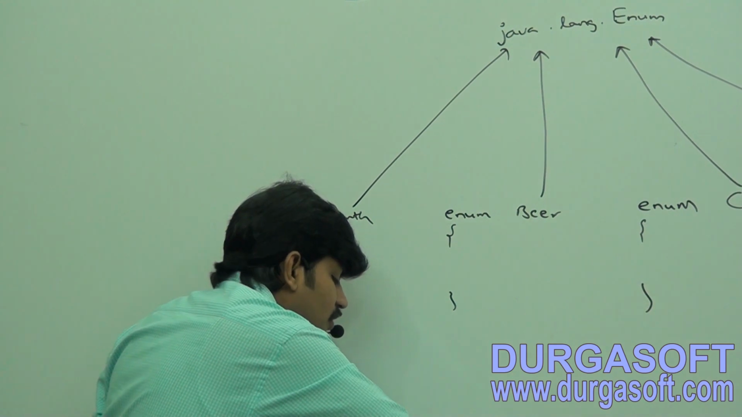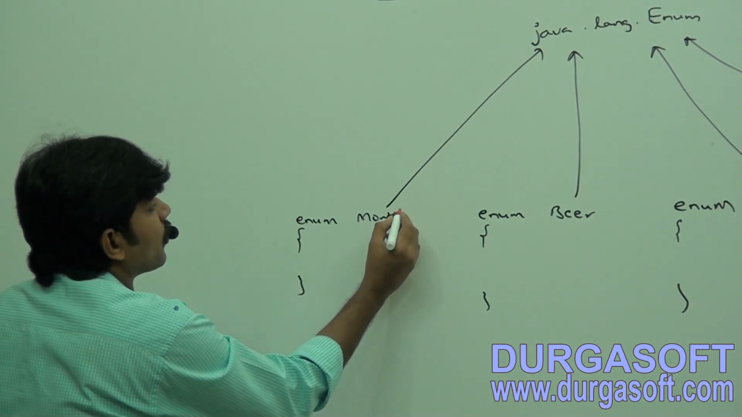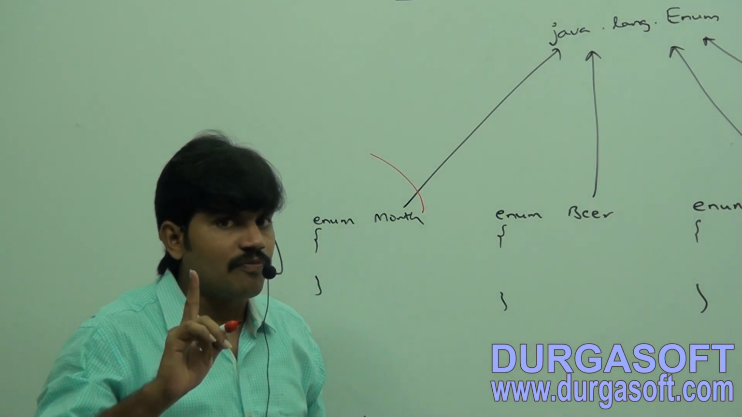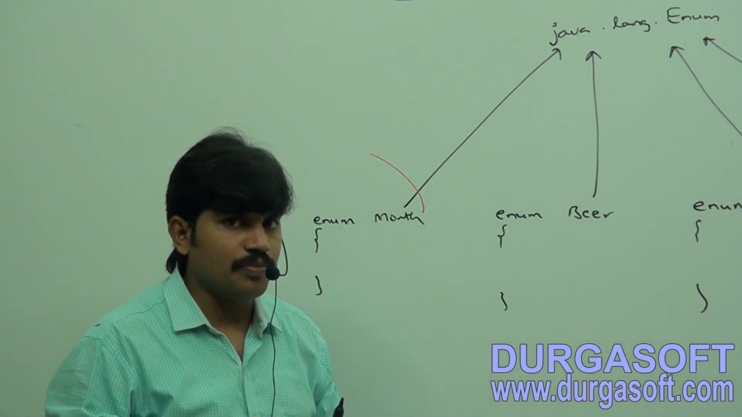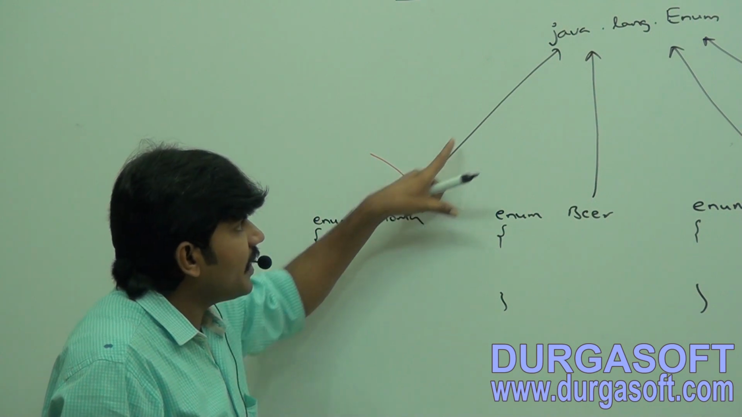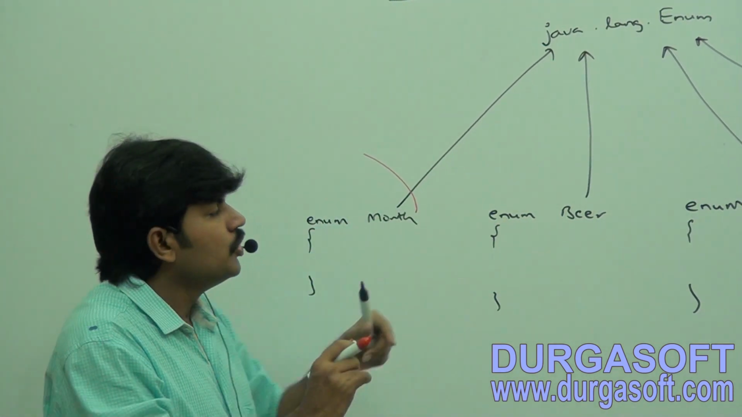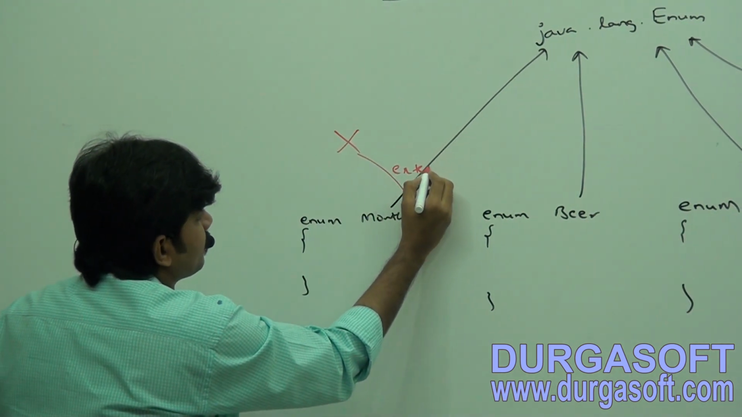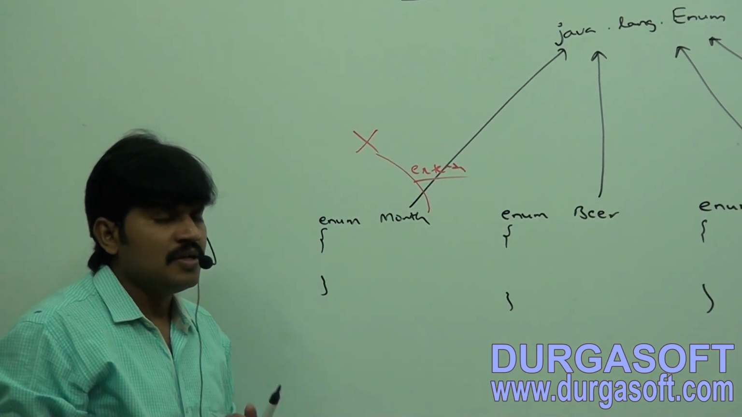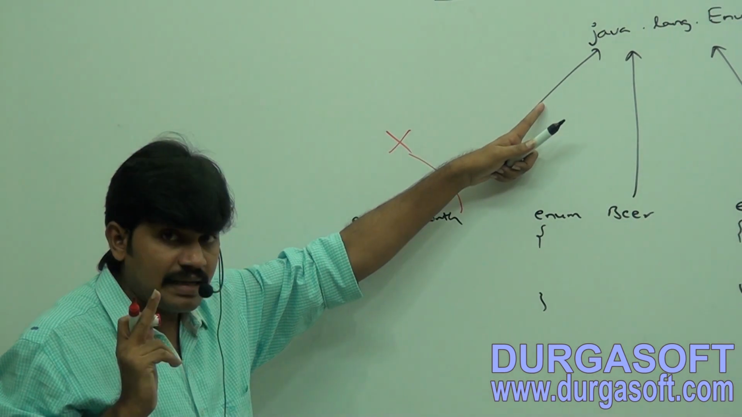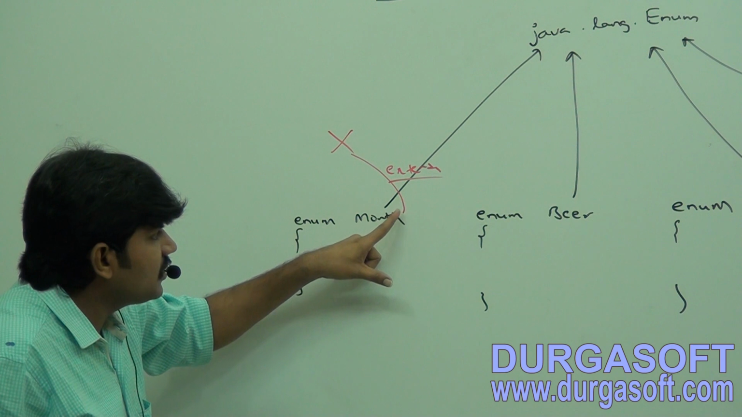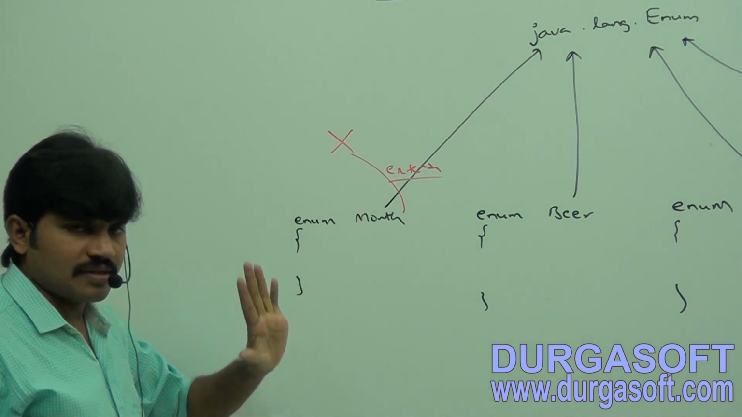Is it possible to extend any other? Suppose I want to extend some other. Java won't provide support for multiple inheritance in classes, I hope you are aware. Since it's already extending java.lang.Enum, you can't extend any other enum, because it's always directly extending java.lang.Enum. That's why it can't extend any other enum.